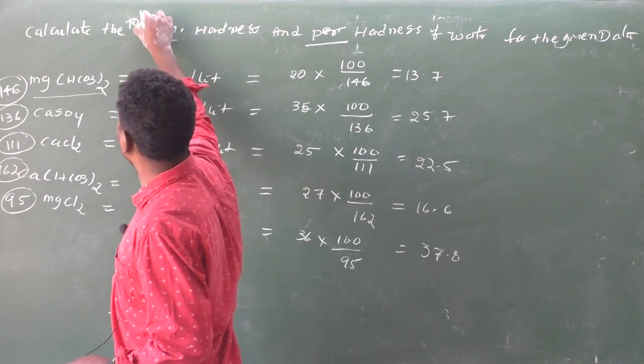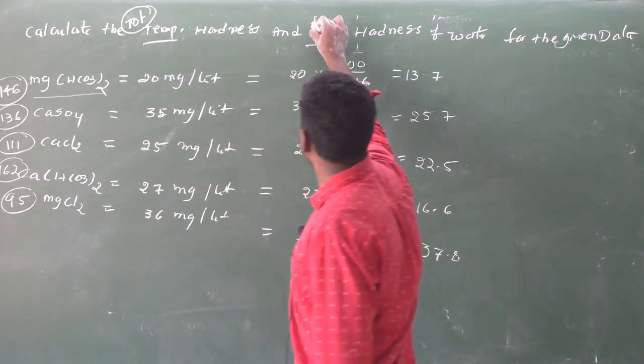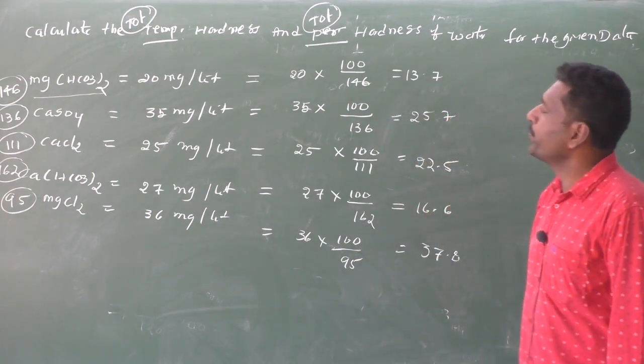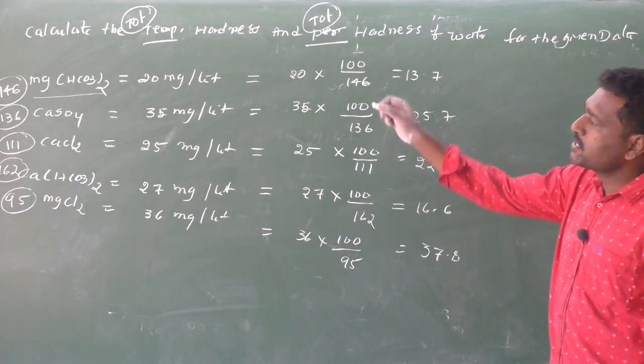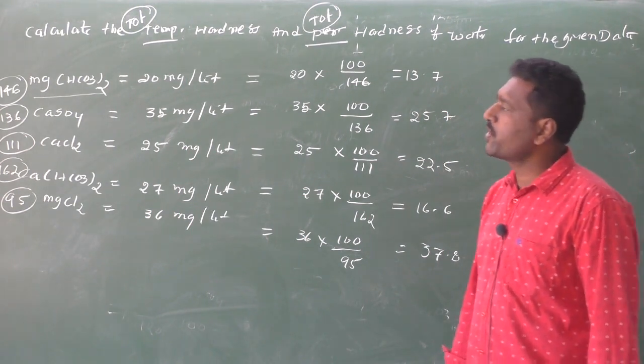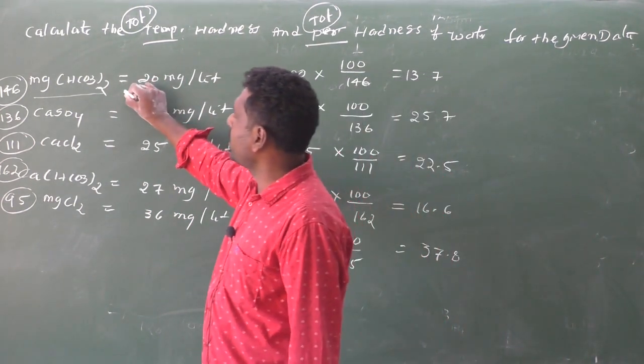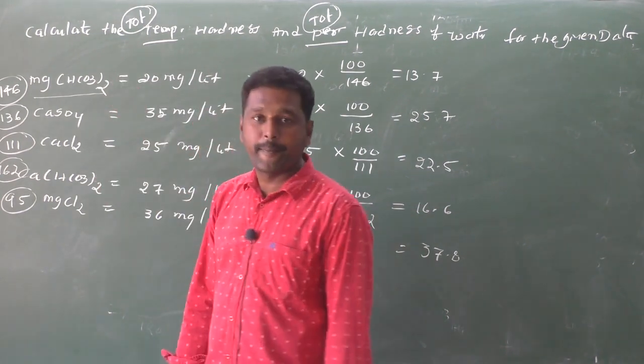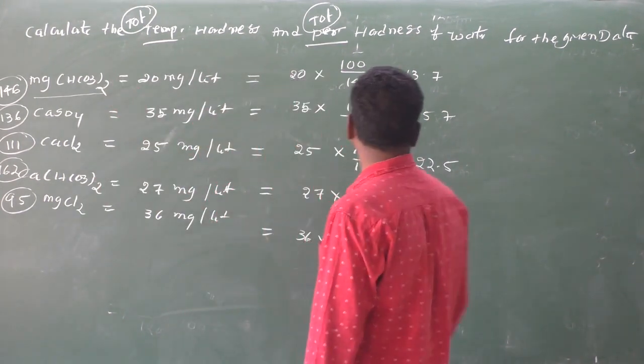Here, 5 salts are given. The first one is magnesium bicarbonate, then calcium bicarbonate. By these two we get the temporary hardness of water.